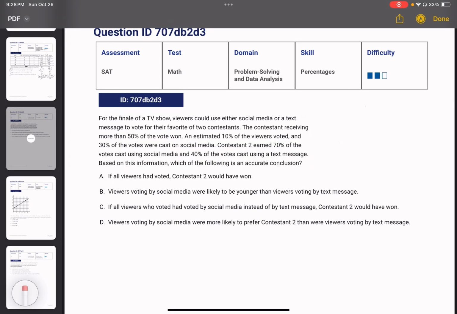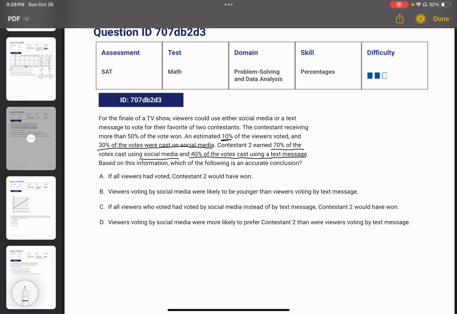We have, for the finale of a TV show, viewers could use either social media or a text message to vote for their favorite of two contestants. The contestant receiving more than 50% of the vote won. An estimated 10% of the viewers voted, and 30% of the votes were cast on social media. Contestant 2 earned 70% of votes cast using social media, and 40% of the votes cast using text message. Based on the information, which of the following is an accurate conclusion?